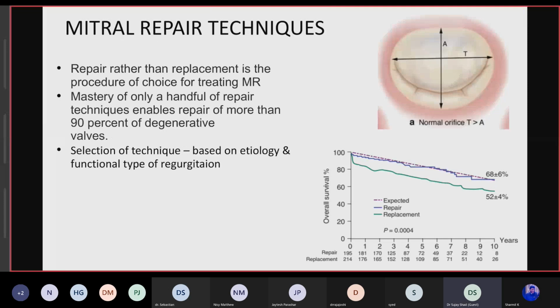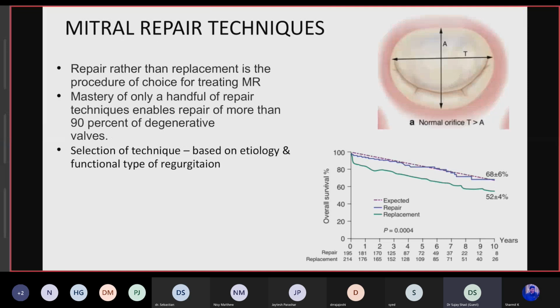With the LV wall remodeling comes papillary muscle traction, inferior, posterior, and lateral. With that move of the posterior papillary muscle down and south, you have ischemic mitral regurgitation. It can be fixed by a repair, but because the left ventricular wall disease may not reverse, it might be progressive.